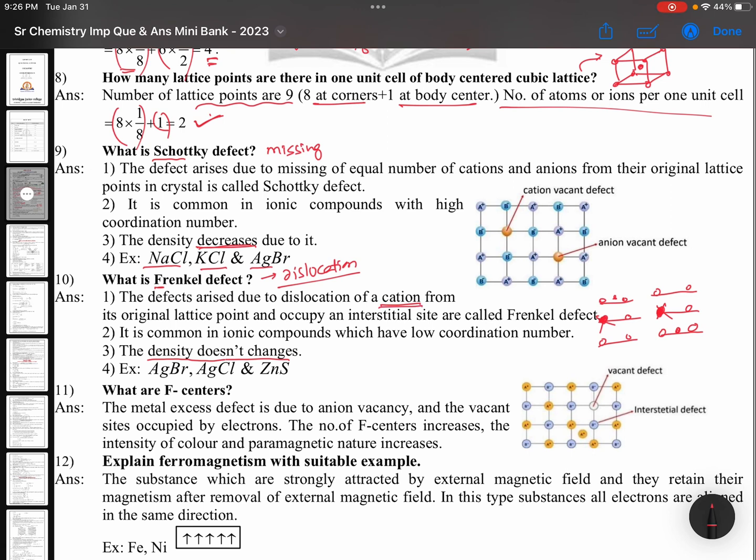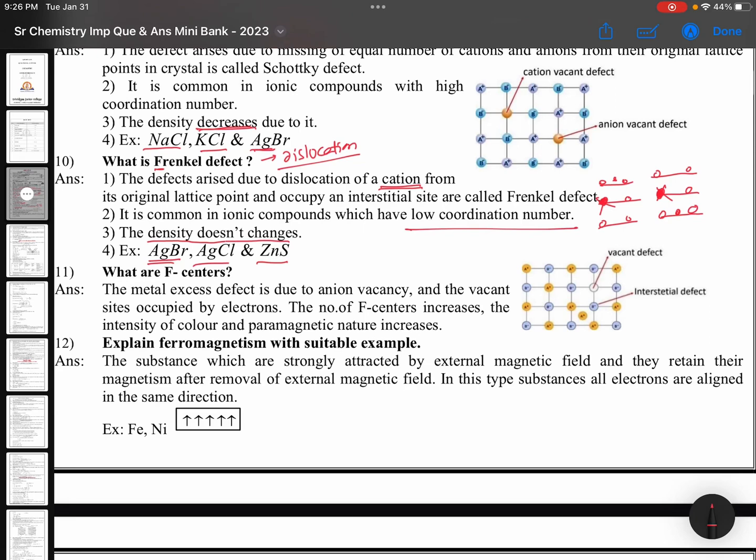They only can skip from one place and they can hide in another place, hide and seek type. It is common in ionic compounds which have low coordination numbers. Example, you see AgBr is very special. AgBr is in both examples.